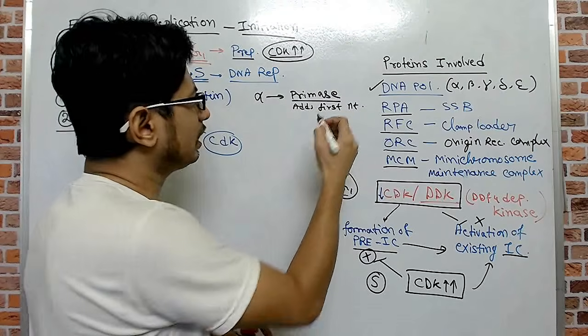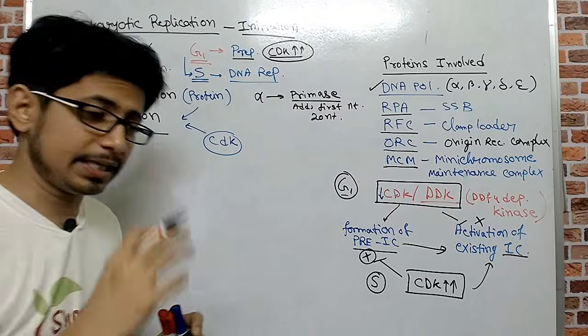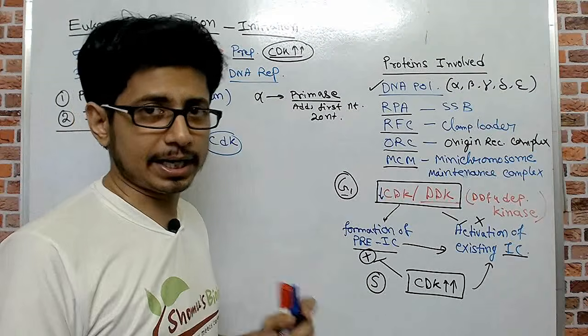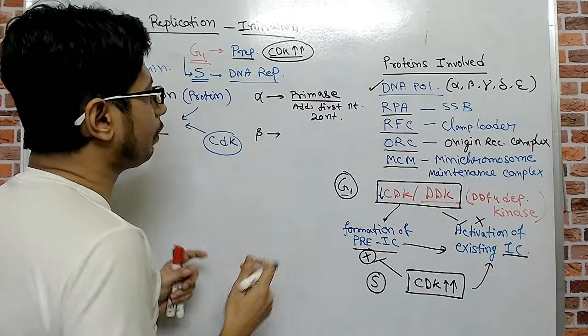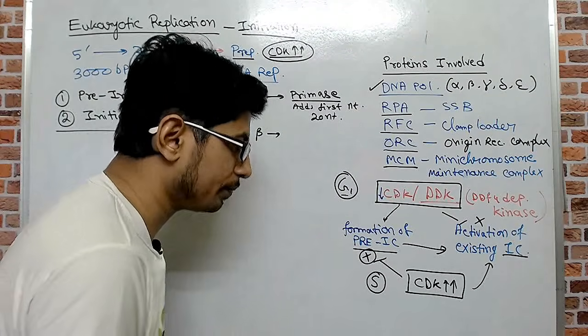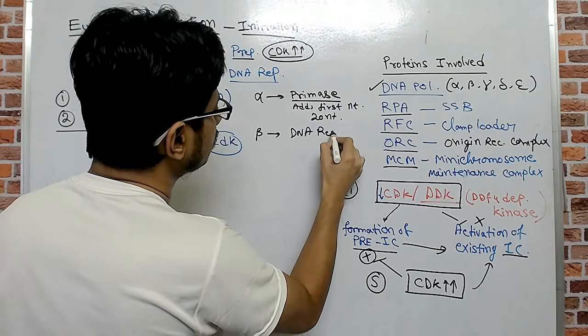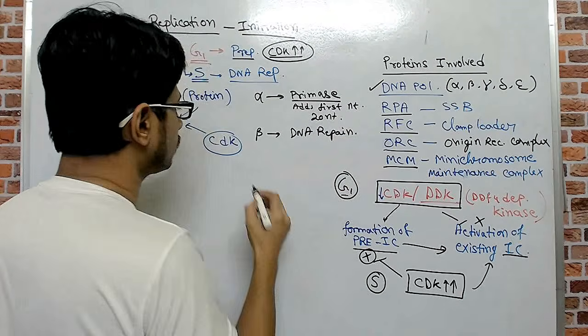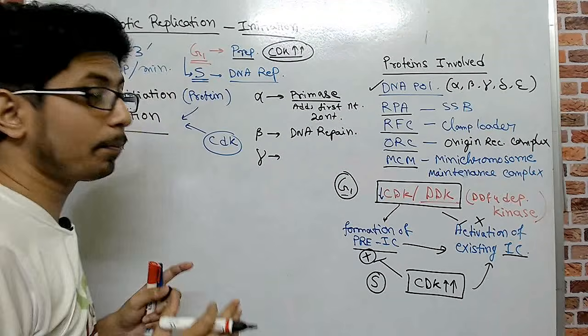The initial 20 nucleotide addition is also done by the alpha polymerase in both the strands, leading and lagging. The beta polymerase is only involved in the process of DNA repair. Then there is gamma.